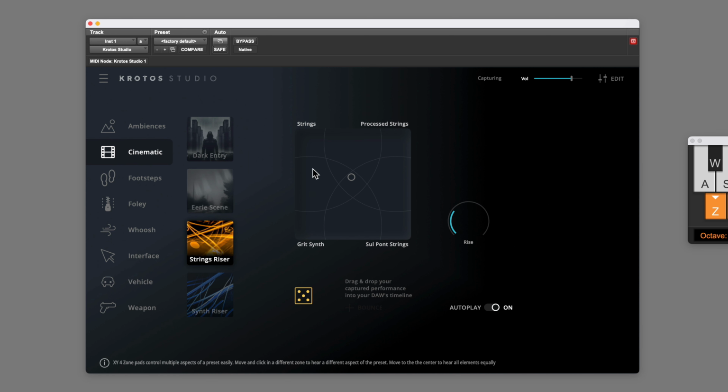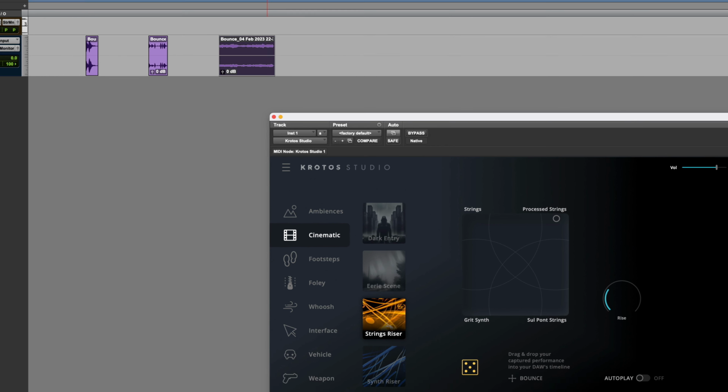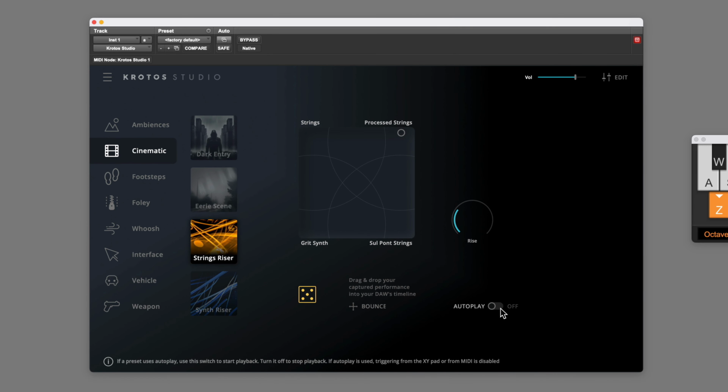Strings riser, let's try this one. You notice that it's capturing. Okay, if I just turn autoplay off, now that that's captured, we can drag this from there. And once again, there's the sound. Let's try another one. I'll switch autoplay back on actually.